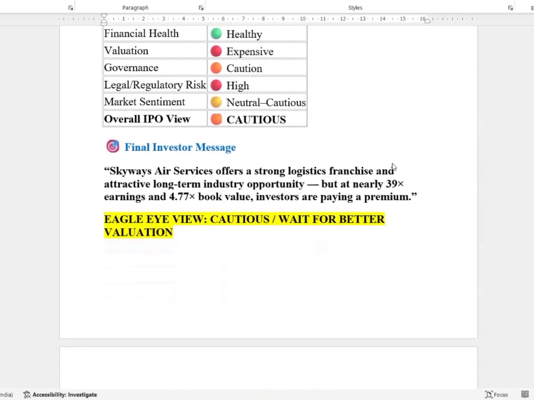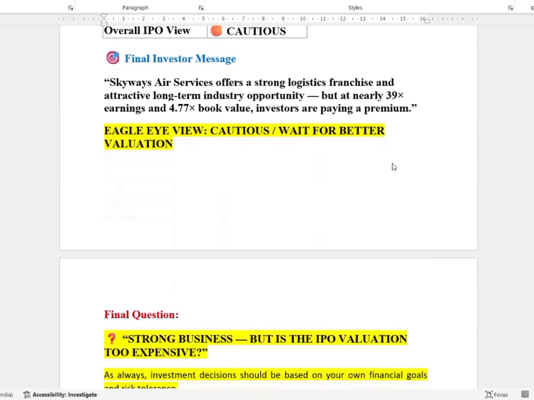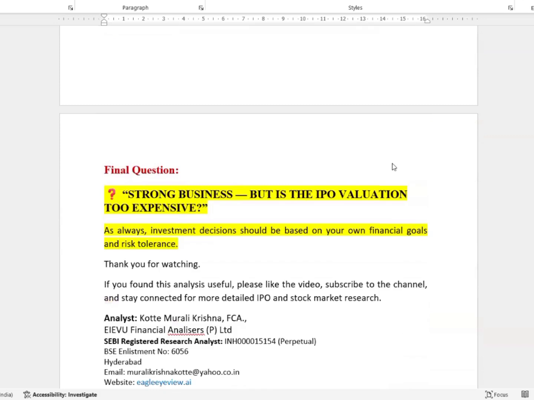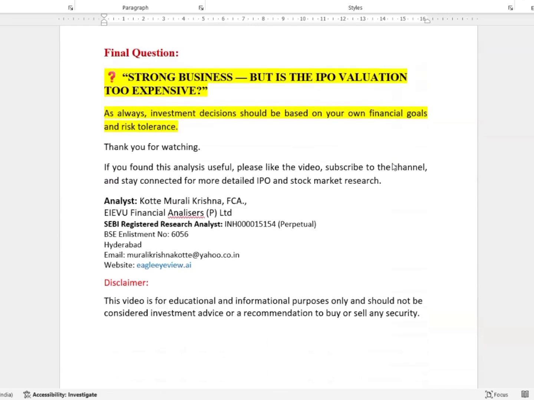Final investor message. Skyways Air Services offers a strong logistics franchise and an attractive long-term industry opportunity, but at nearly 39 price earning ratio and 4.77 price to book value, investors are paying a premium. Eagle Live view: cautious, wait for better valuation. Final question: strong business, but is the IPO valuation too expensive? So, investors, you have to decide. This is the information about the company. As always, investment decisions should be based on your own financial goals and risk tolerance.